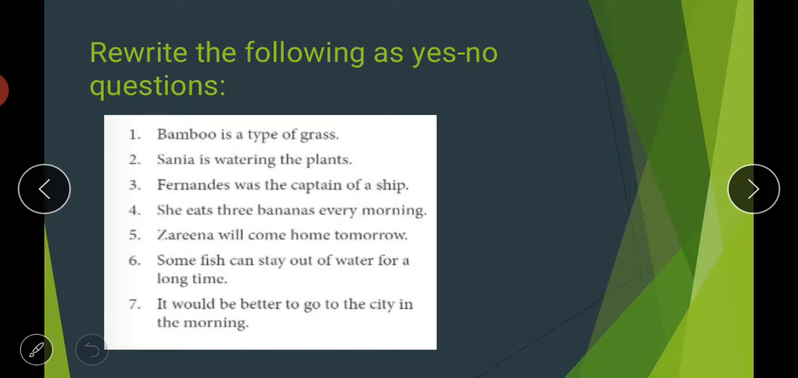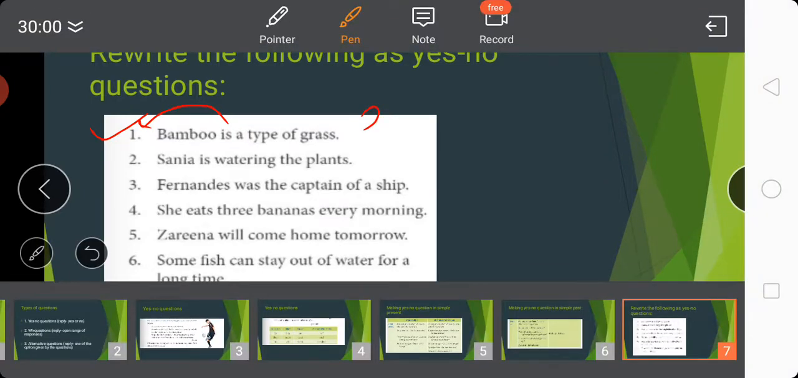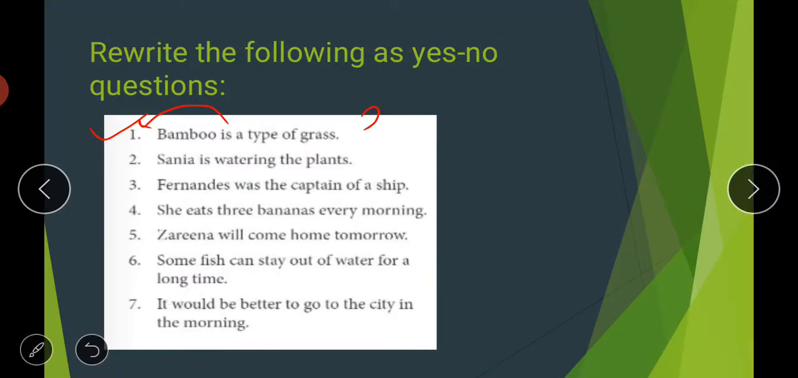First one is bamboo is a type of grass. So it's a simple sentence having a helping verb is. So what you will do in this case is simply put the is at the starting of the sentence to make it a question. So the question will be, is bamboo a type of grass? So at the end you will put a question mark. So is bamboo a type of grass?